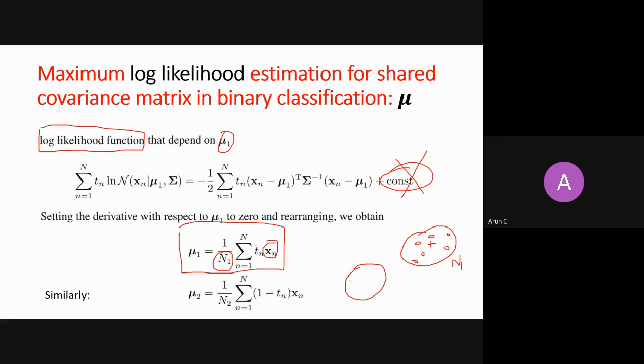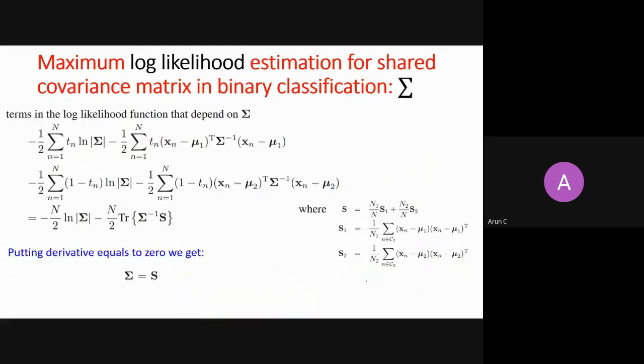We have discussed this yesterday. You just see the lecture. And correspondingly for mu2, you have added all the samples here, only these samples, and divided by the number of samples in this class, which is nothing but N2, right? So you are just finding out the mean separately for this. So this is how you get mean mu1 and mu2.